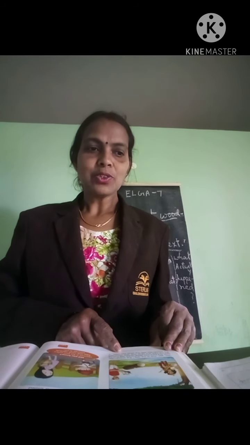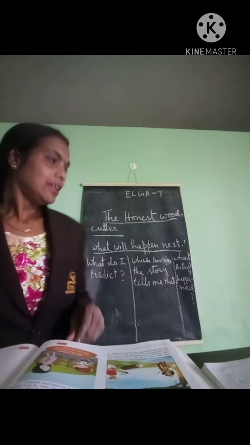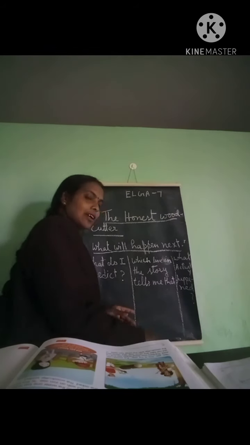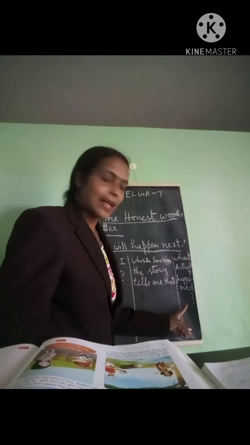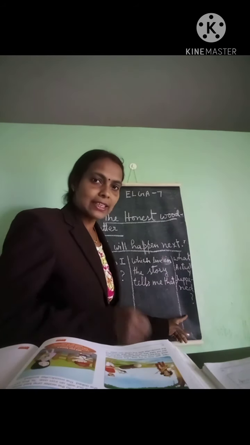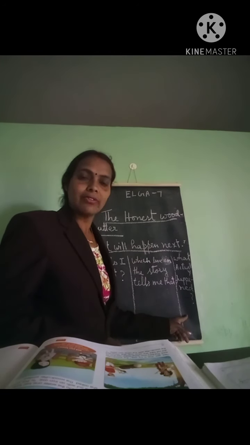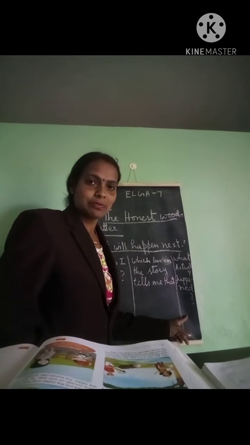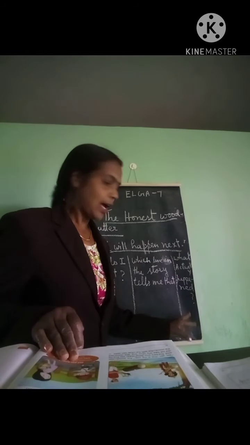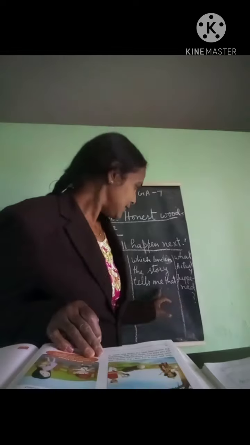So this is the story. So what actually happened in the story? He is not accepting the other axes. He accepted his own axe. He said that this is mine, and when they showed the golden axe or silver axe, he refused to take them. You can write your own answer in this column, what actually happened. And here you have to write.